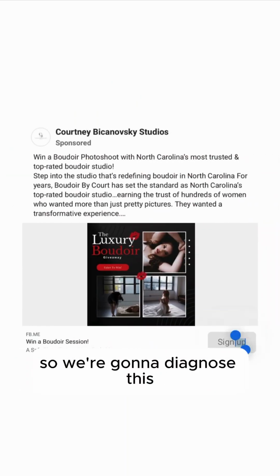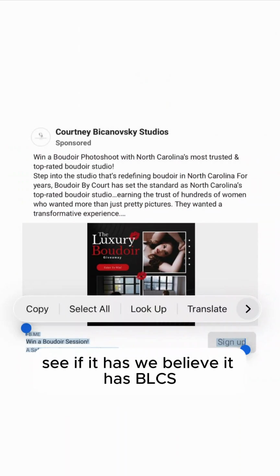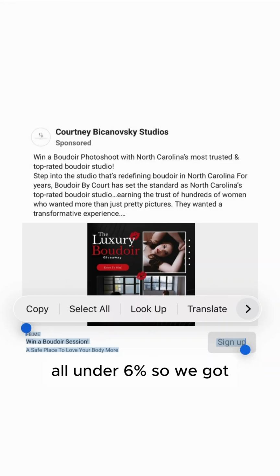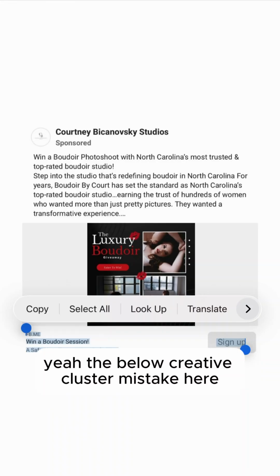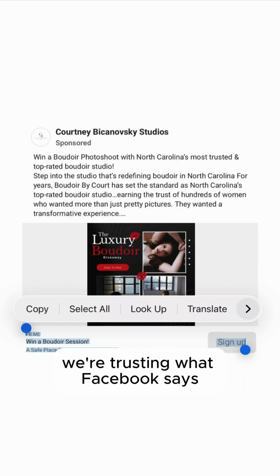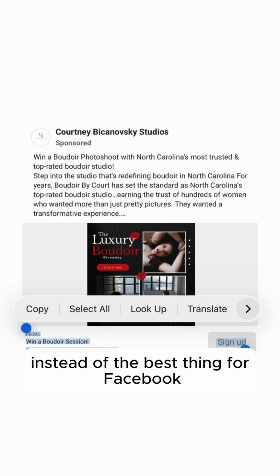All right, so we're gonna diagnose this. We believe it has BLCS, Boudoir low click syndrome, with a unique CTR under 6%. So we've got the below creative cluster mistake here. The false belief that caused us to make this mistake is we're trusting that what Facebook says we should fill out for our ad is the best thing for us instead of the best thing for Facebook.